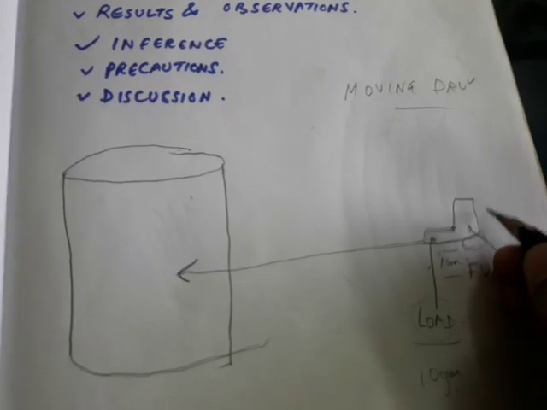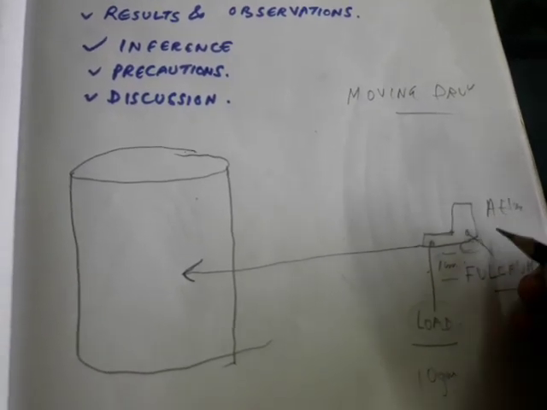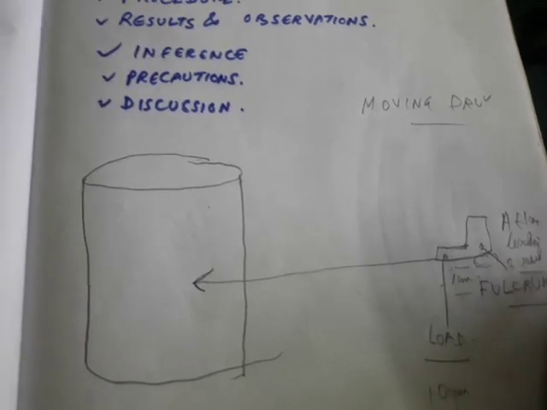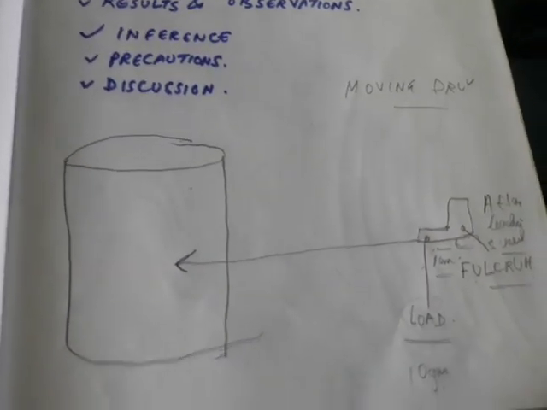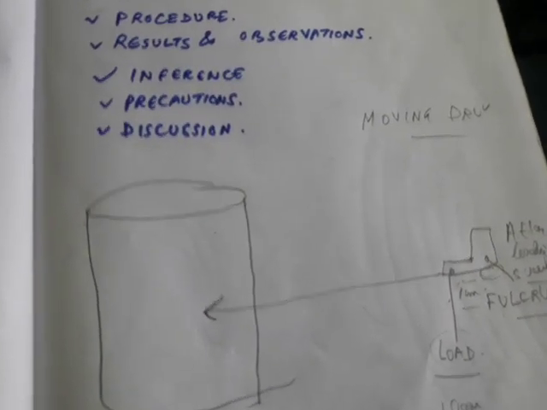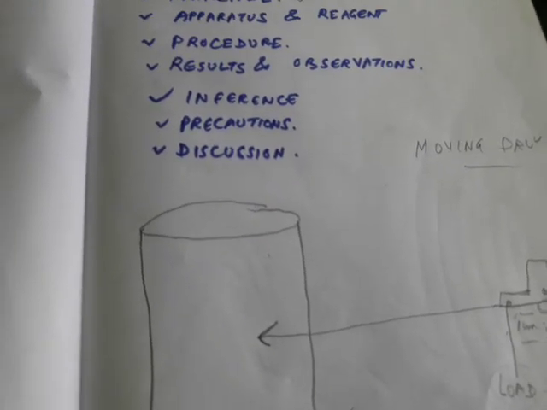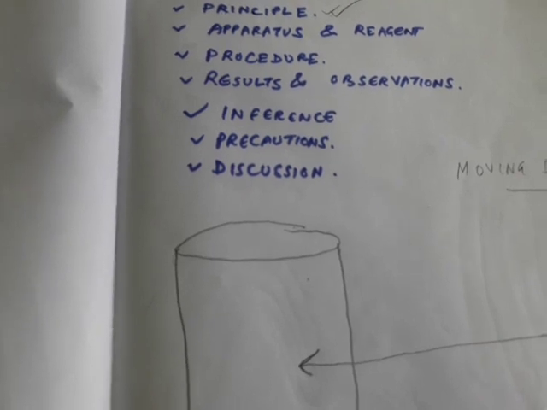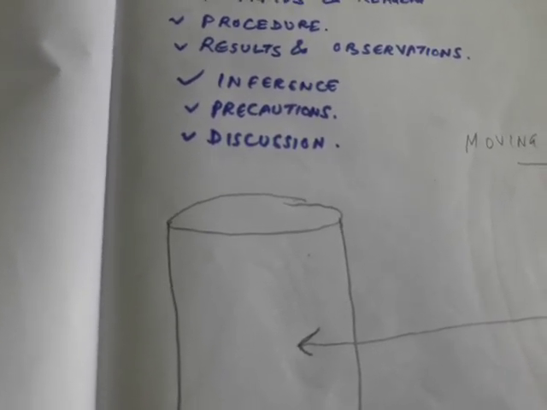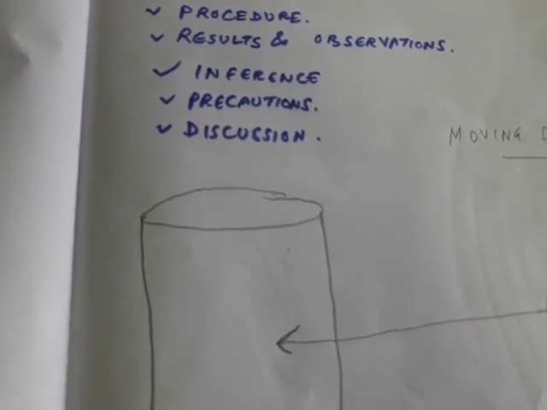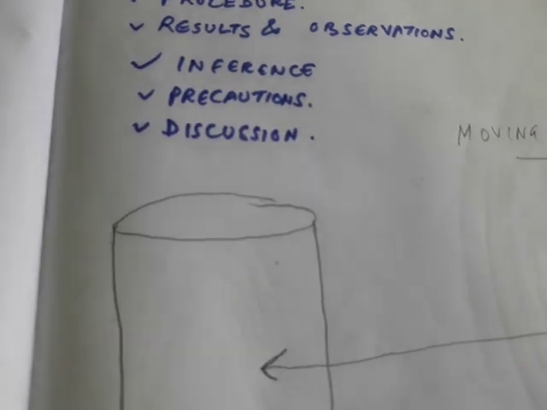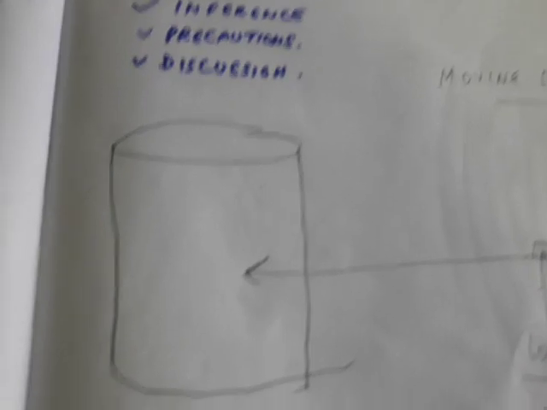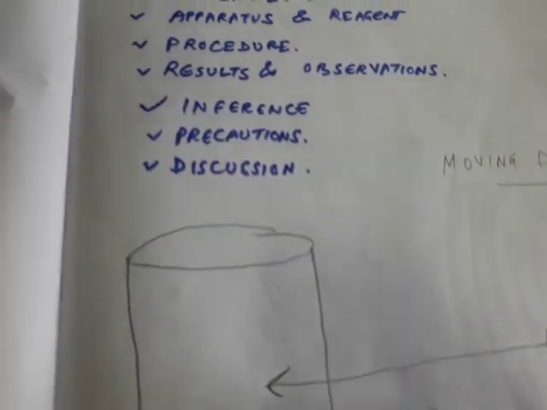So an after loading screw is attached here. Now the rest is that we need to record a simple muscle twitch, like we recorded for a simple muscle curve, at a drum speed of 640 millimeter per second, and we have to mark the point of stimulation. So we have recorded a simple muscle twitch.